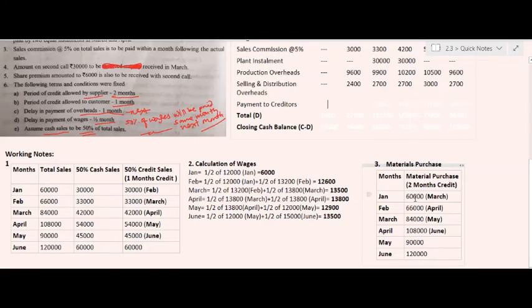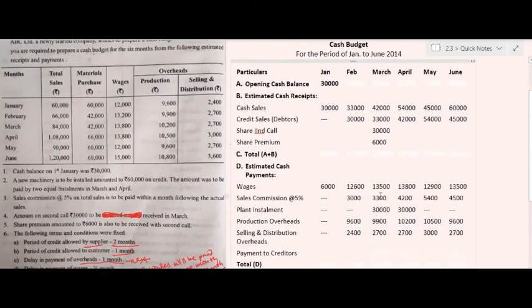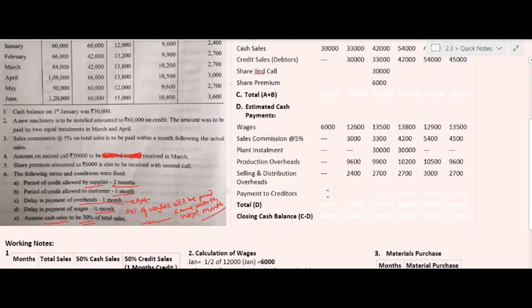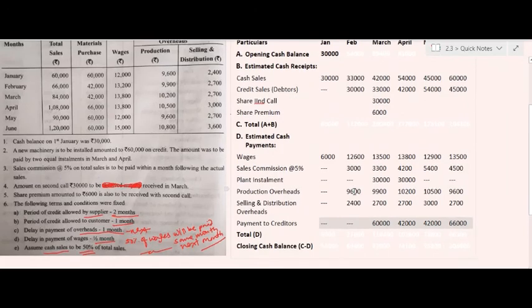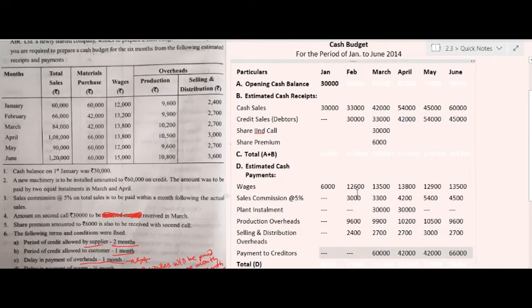So after taking all the receipts and payments, all the amounts regarding the receipts and estimated payments, we ascertain the total of receipts and total of payments to find out the closing cash balance in the respective months. So the total of opening cash balance and total receipts amounts to rupees 60,000.